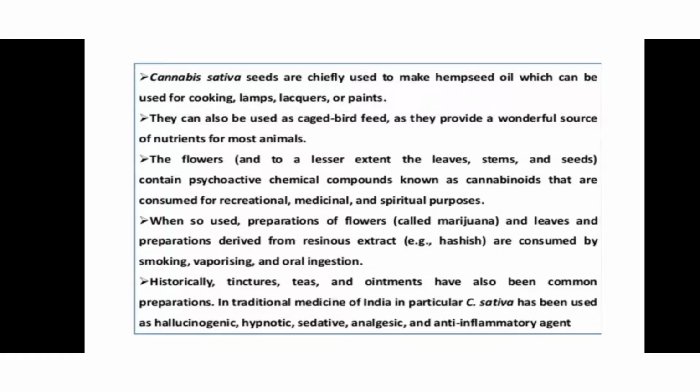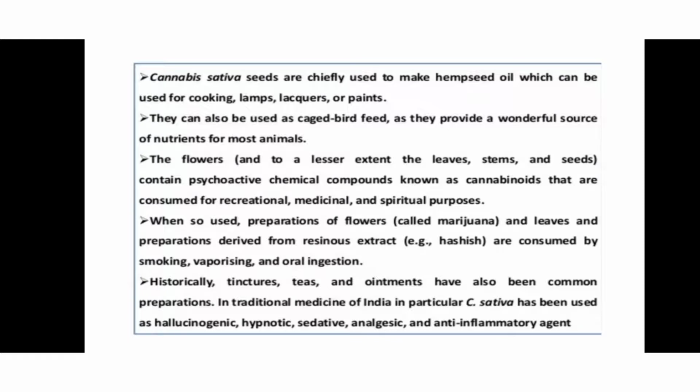The flowers contain psychoactive chemical compounds known as cannabinoids that are consumed for recreational, medicinal and spiritual purposes. It means the flower contains phytochemicals. They extend to the leaf, stem and seed, and so they are useful for medicinal purposes. Preparations of the flower and the leaves, and preparations derived from the resinous extract, are consumed by smoking, vaporizing and oral ingestion. Historically, tinctures, teas and ointments have also been common preparations.